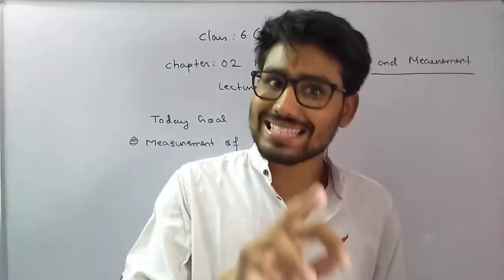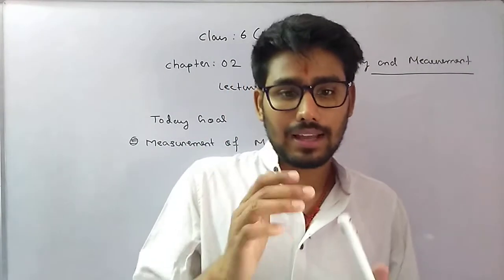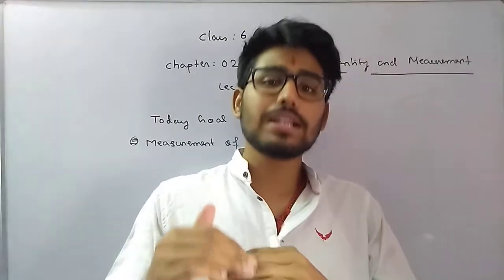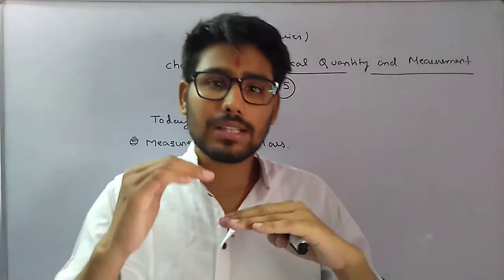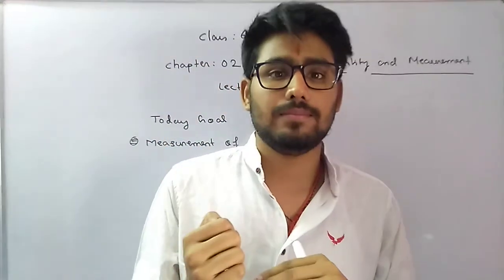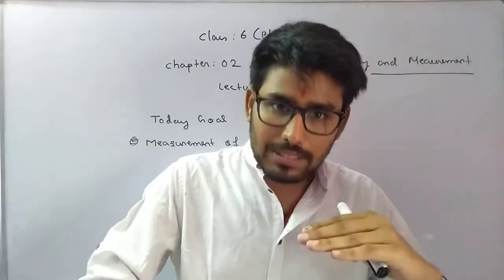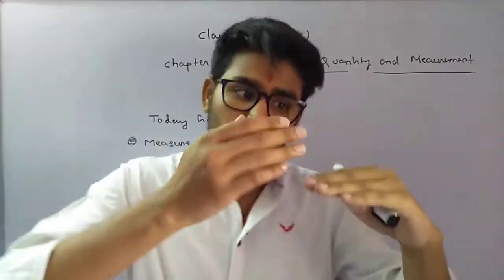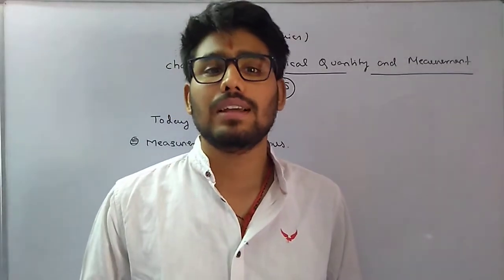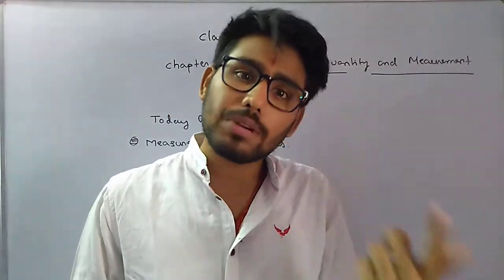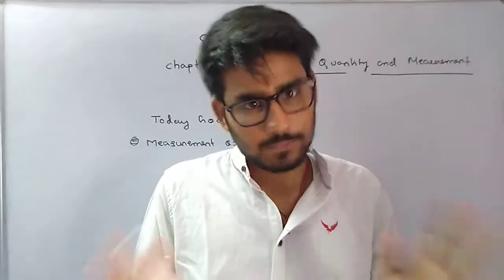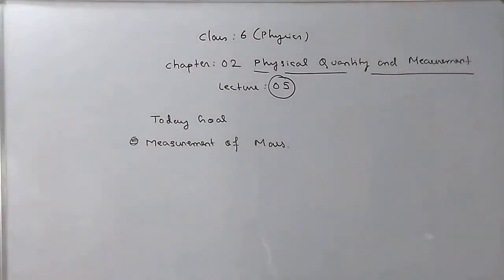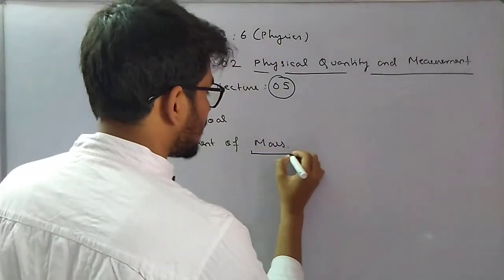We saw that the SI unit is meter, and then we have some multiples and sub-multiples of meter. Multiples means bigger than meter, and sub-multiples means units smaller than meter. And then we saw how we actually measure length with the help of a scale. We saw all that. But now we'll move on to the next physical quantity, which is mass.